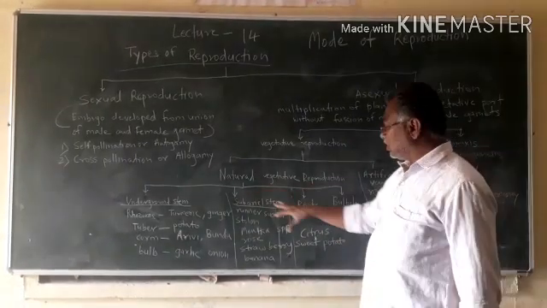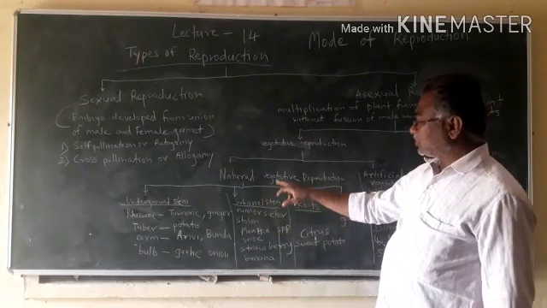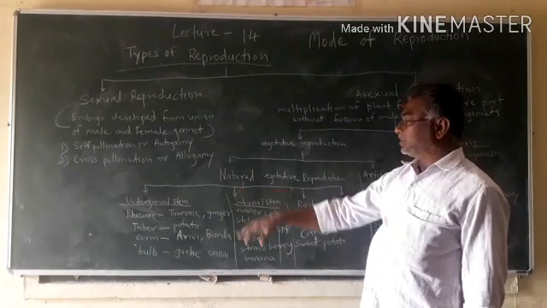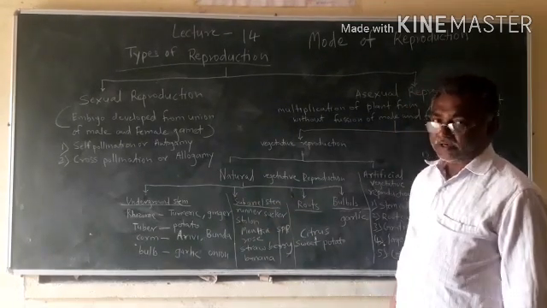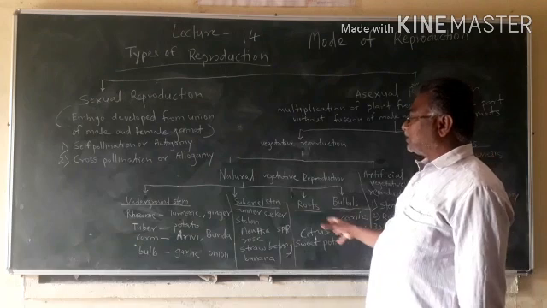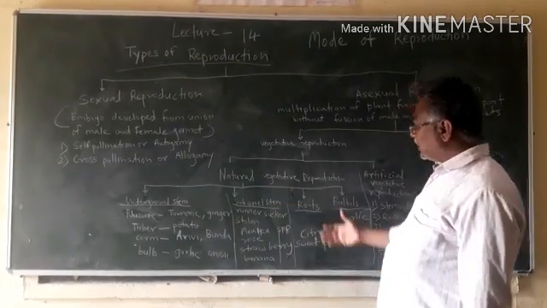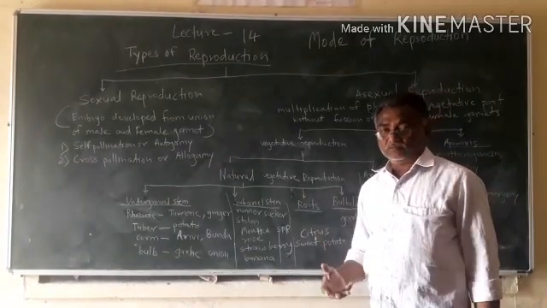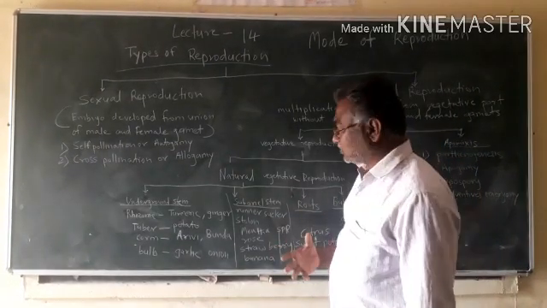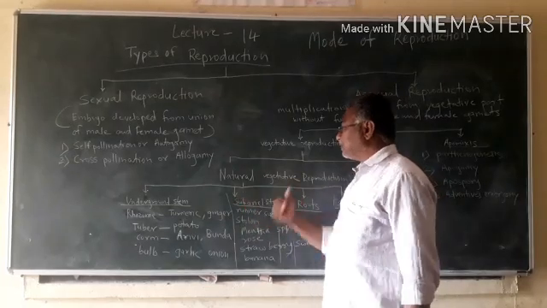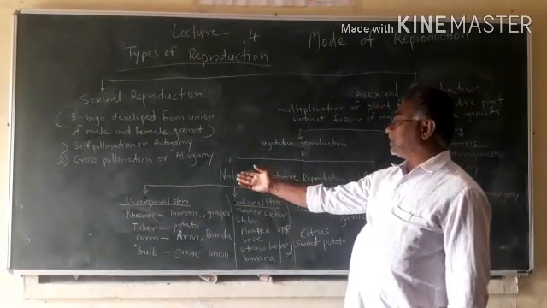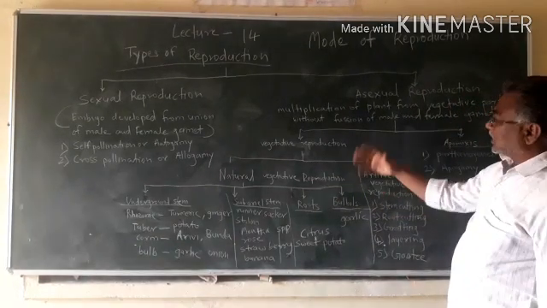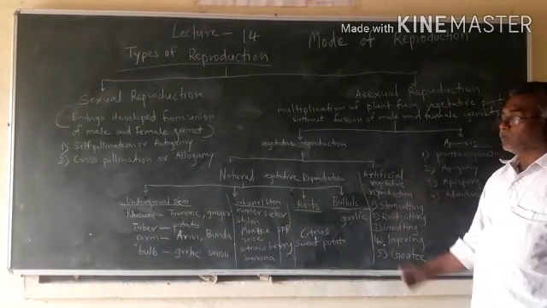So all these underground stems, subaerial stems, roots and bulbils are parts of the different plants, and with the help of these parts, naturally, without taking any efforts, plants can be multiplied. So it is called as natural vegetative reproduction. Then the second type is artificial vegetative reproduction.